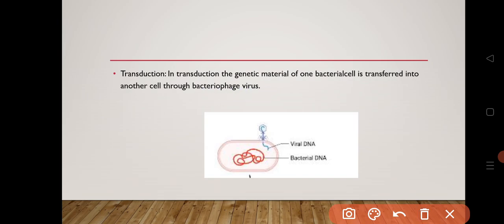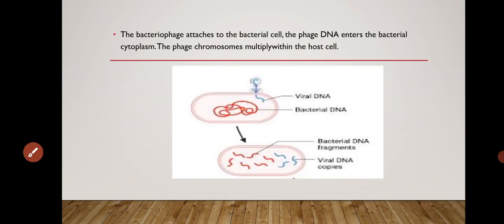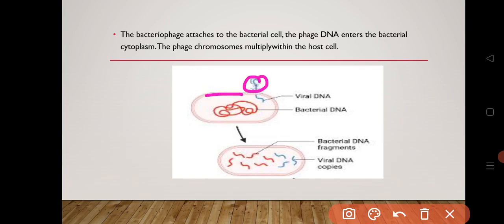In this diagram we will see the bacterial cell and the bacteriophage virus through which the DNA will be transferred into the bacterial cell, and this recombination will take place. The bacteriophage attaches to the bacterial cell on its plasma membrane, and this phage DNA enters into that bacterial cell, into the cytoplasm.